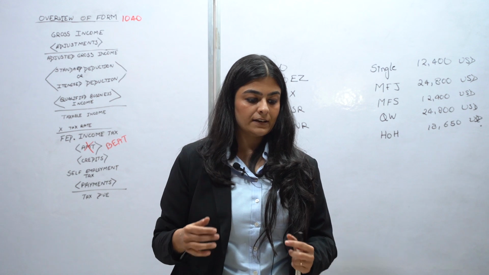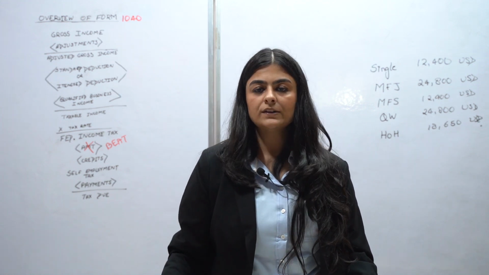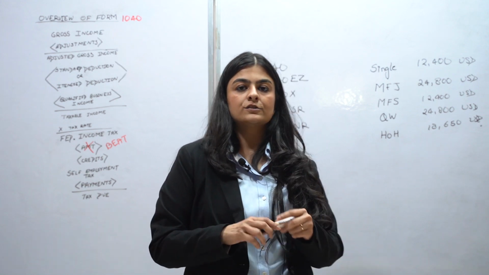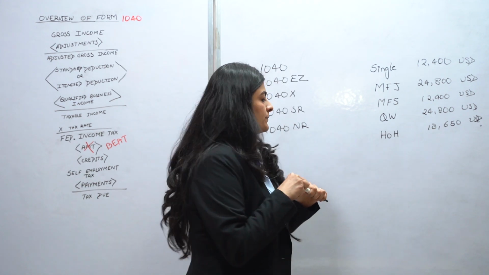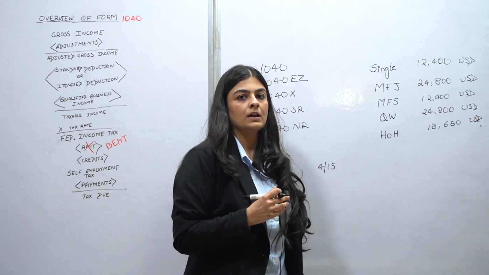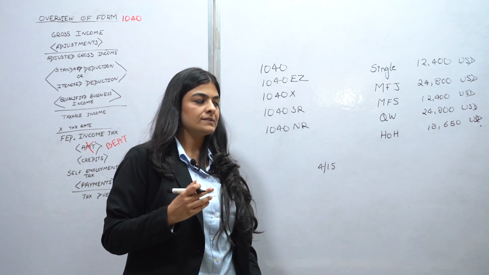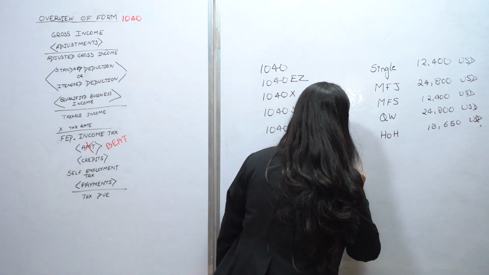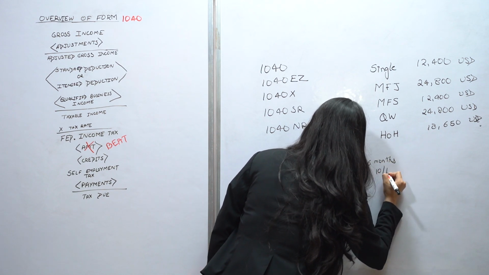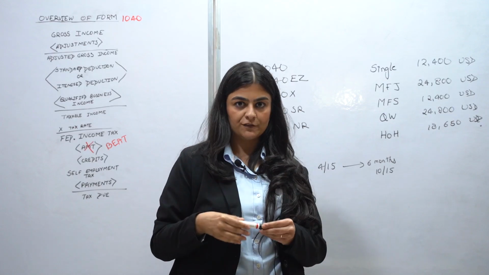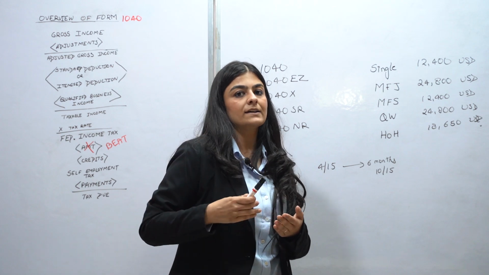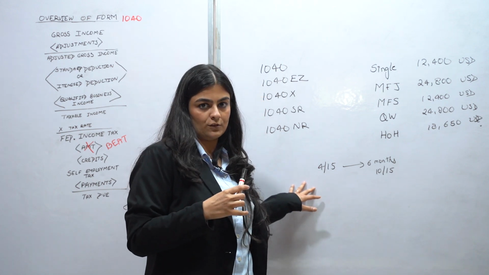What you have to next understand is कि return भरनी कब है. A US financial year will start from 1st of January and goes on till 31st of December. So the due date for a form 1040 is 15th of April. Certain extensions are allowed to an assessee for his return, which can be up to 6 months, which is 15th October. But what you have to understand is that this extension is for return filing. The income tax still has to be paid by the 15th of April.